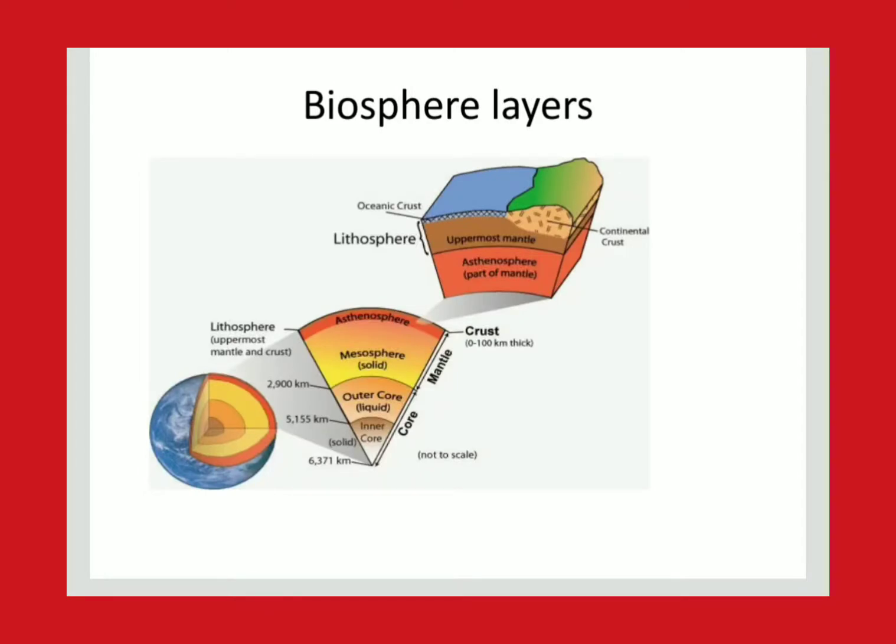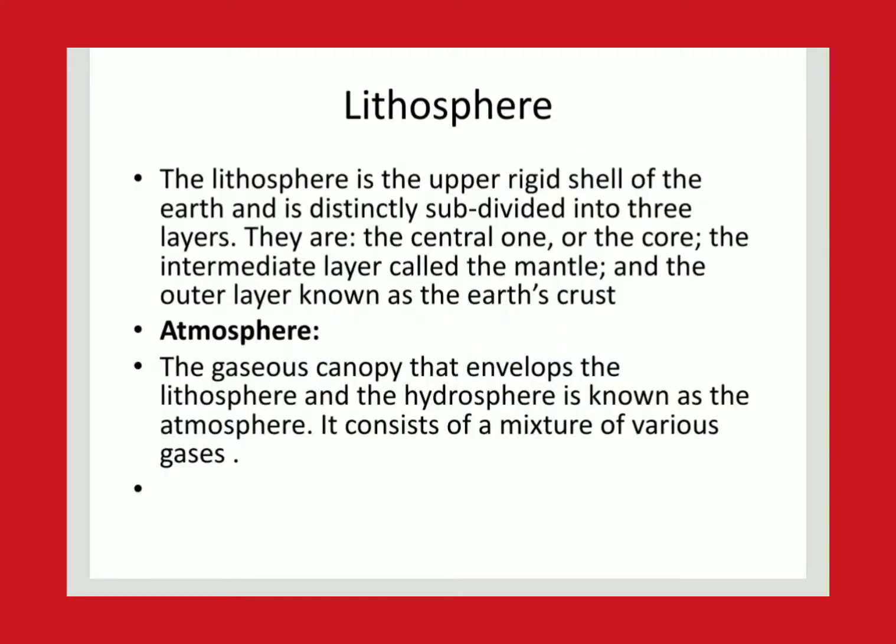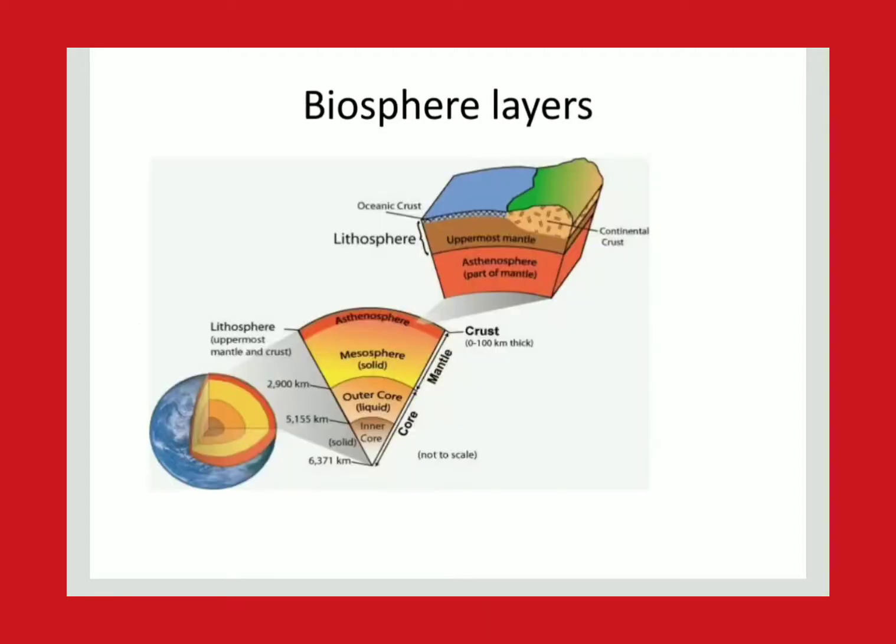Fine. So next, in the diagram, the lithosphere is the upper rigid shell, which is divided into the central region, that is the core, the mantle, and the outer layer, the earth crust. So core, mantle, and crust, together we call the lithosphere. Atmosphere, we know that it is a gaseous layer which envelops the lithosphere and hydrosphere. It contains various gases.